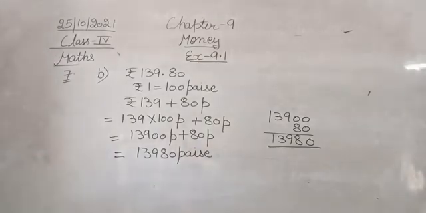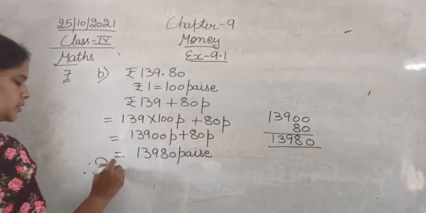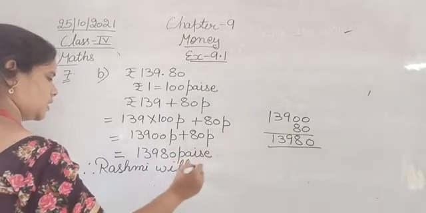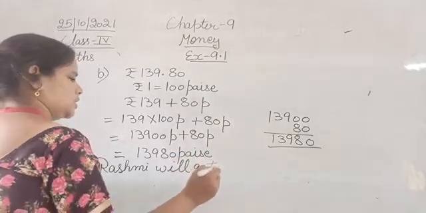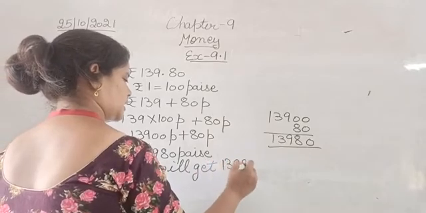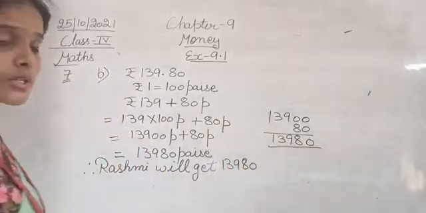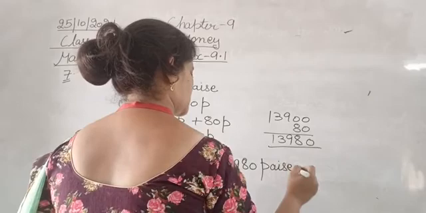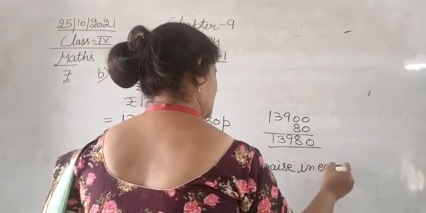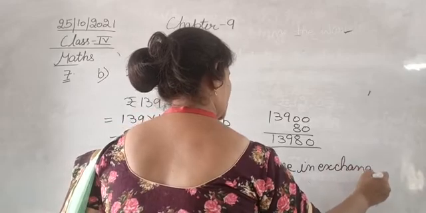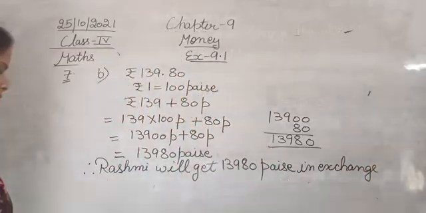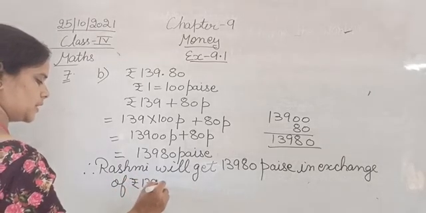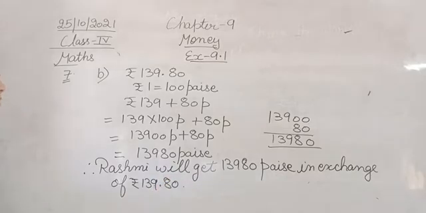So solution sentence. Therefore, Rashmi will get 13,980 paise in exchange of 139 rupees and 80 paise.